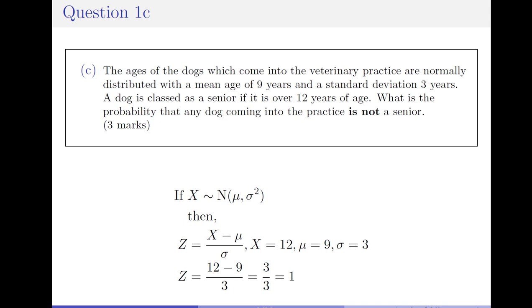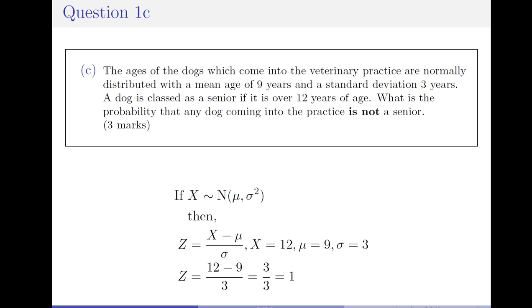So in the question it says it's not a senior if it's not over 12. So x here is 12, mu is 9, and sigma is equal to 3. If we slot those into our equation, we get 12 minus 9 over 3. That's equal to 3 over 3, which is equal to 1. So that means when we standardise this normal distribution, we get a z value equal to 1.